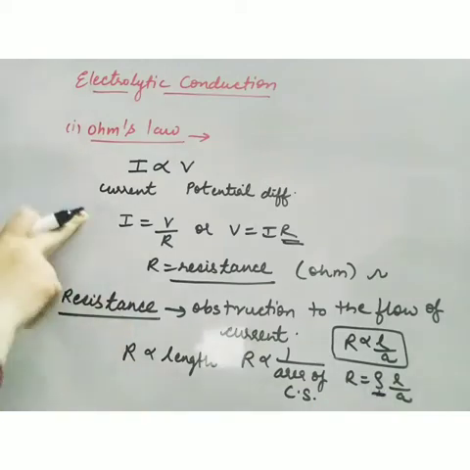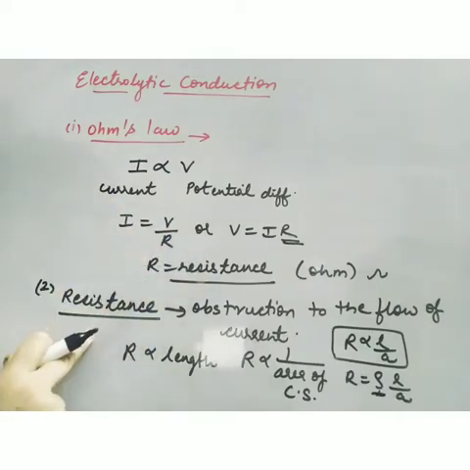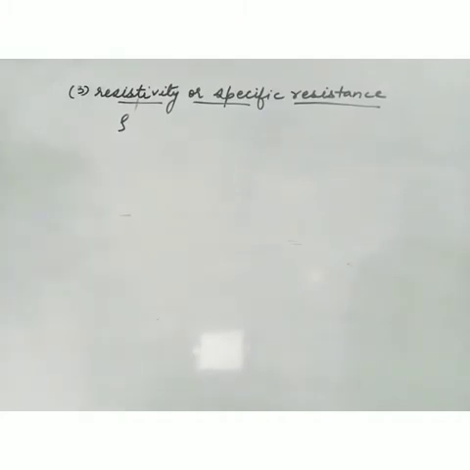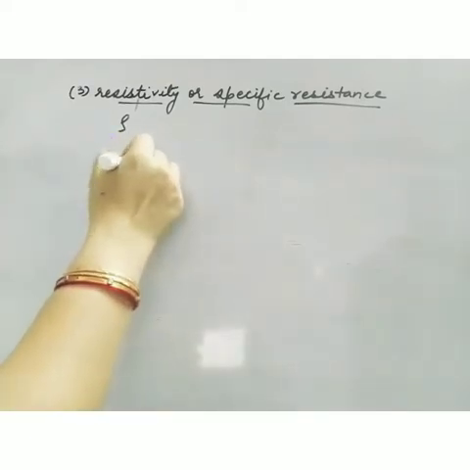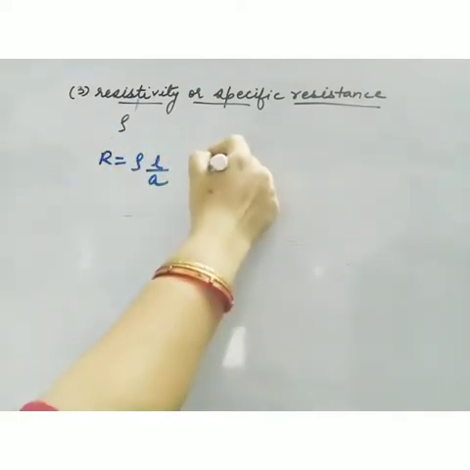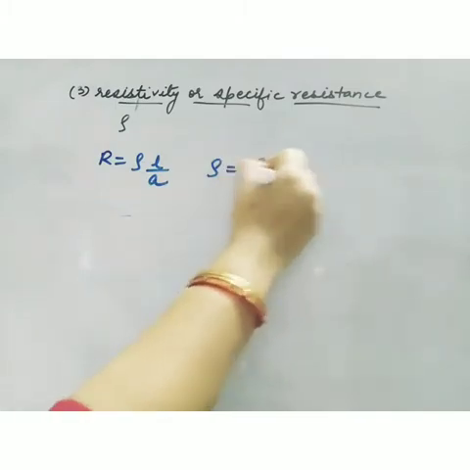So if we see Ohm's law, the new term that comes is resistance. If we define resistance, then in the formula we get a new term, that is rho. Now what is the meaning of rho? Let's discuss. This rho is known as resistivity or specific resistance. Now R is equal to rho L by A, so rho is equal to R into A upon L.